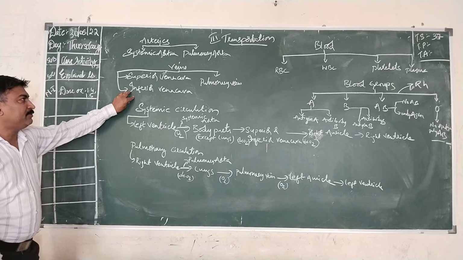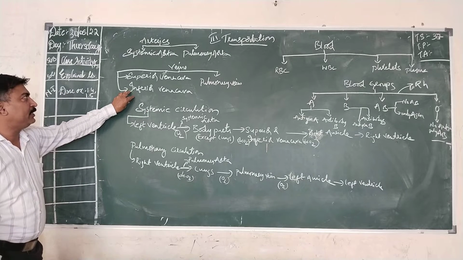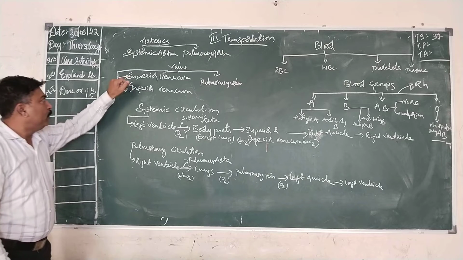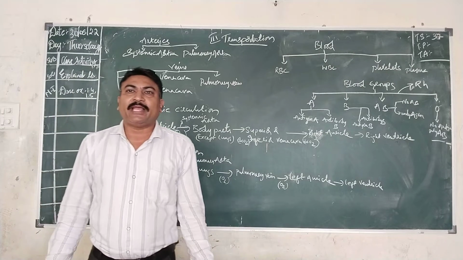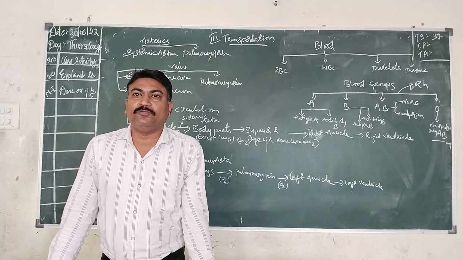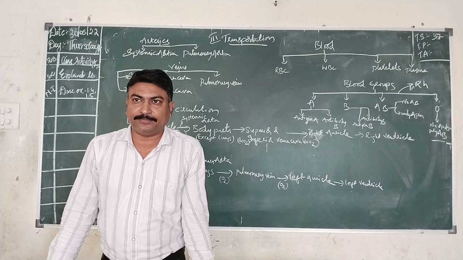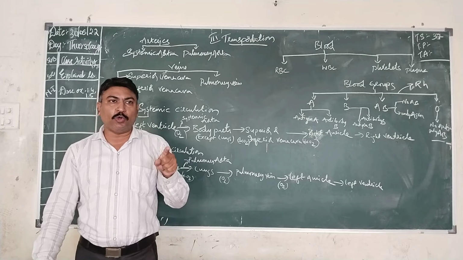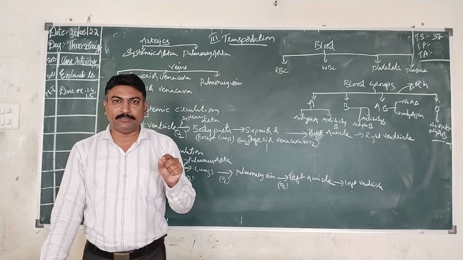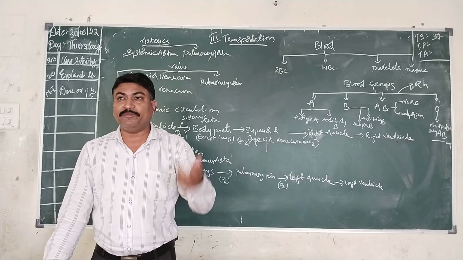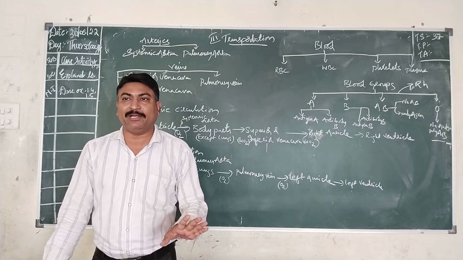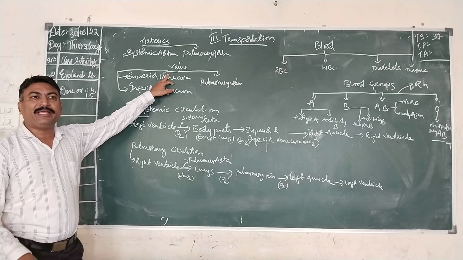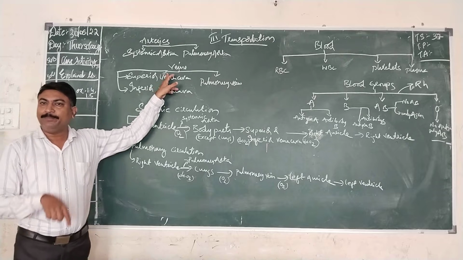So yesterday when we saw the structure of the heart, I told you that arteries and veins are considered as the blood vessels. Arteries are the ones which will carry the pure blood, that is oxygenated blood, to various body parts except lungs. Arteries are the outgoing blood vessels from the heart. They will carry the blood from the heart to all the body parts except lungs. Veins are the blood vessels which will carry the blood from body parts to the heart.